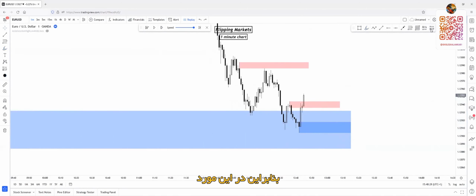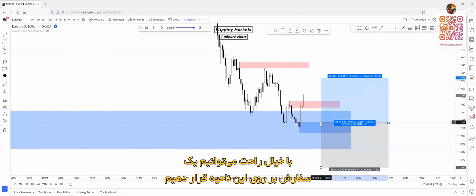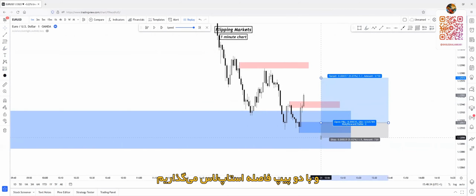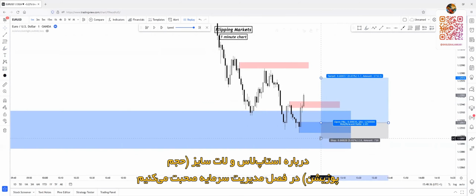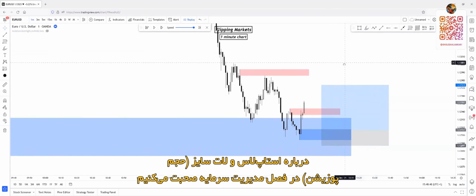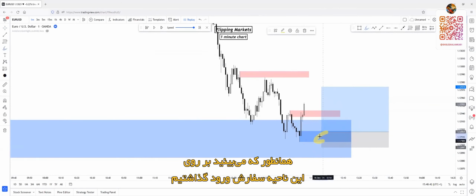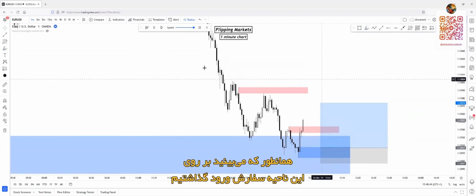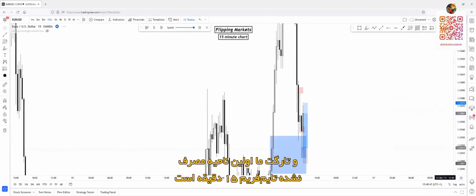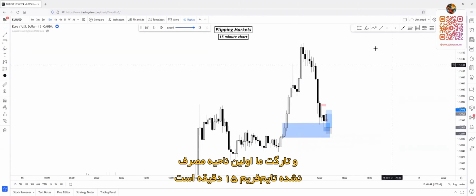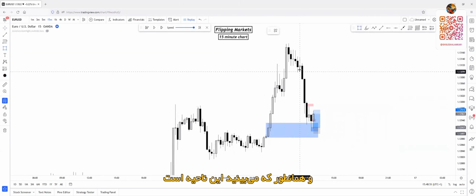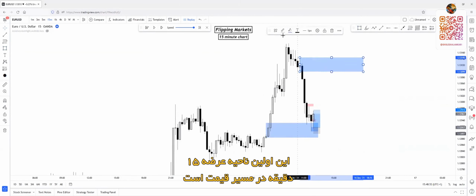So in this case, we can easily set a limit order on this zone, and we will use a 12 pip stop loss. We will talk about the lot sizes and the stop losses in the money management unit. So we did set a limit order on this zone, as you can see, and our target point will be the next unmitigated 15-minute zone, which is this one here. As you can see, this is the next unmitigated 15-minute supply zone.